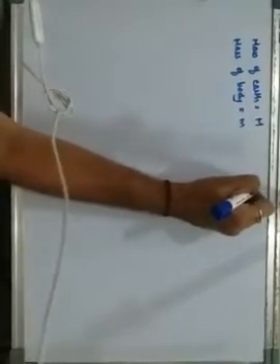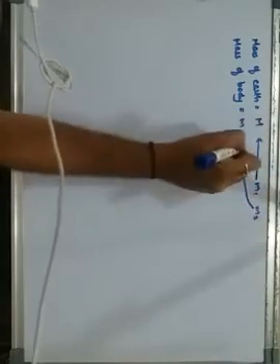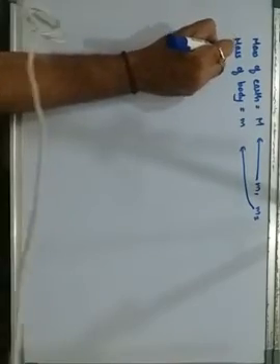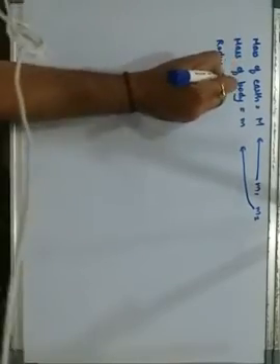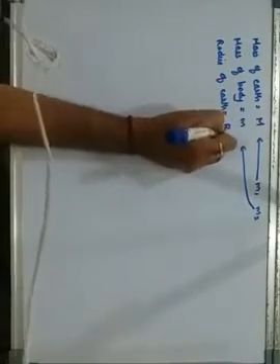There we had taken M1 and M2, so this becomes your M1 and this is your M2. Let the radius of the earth be denoted by capital R.